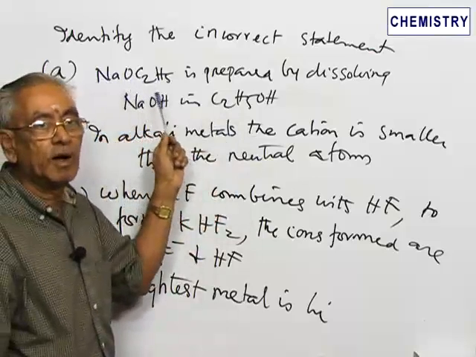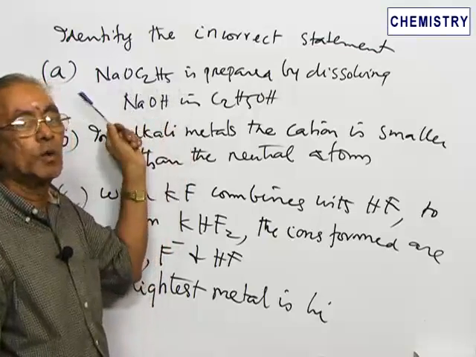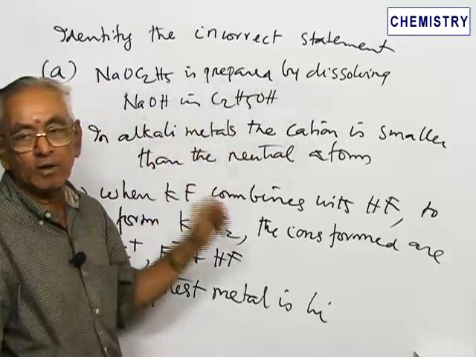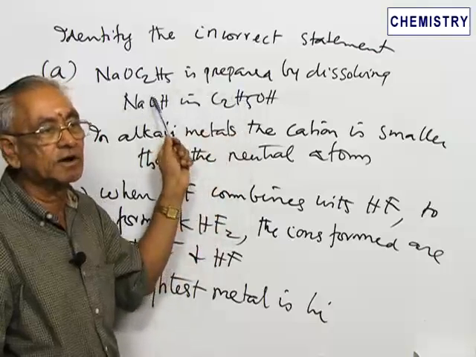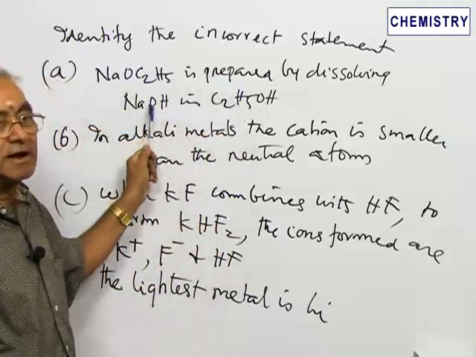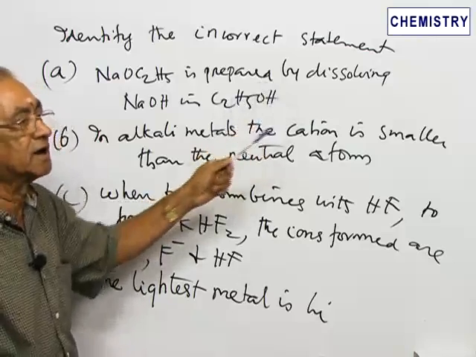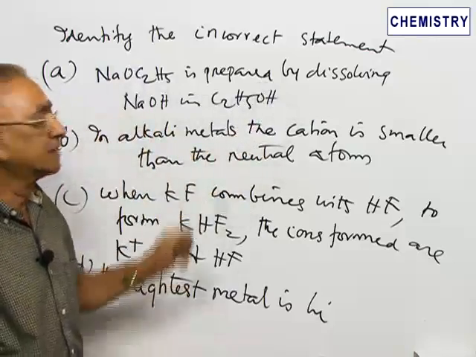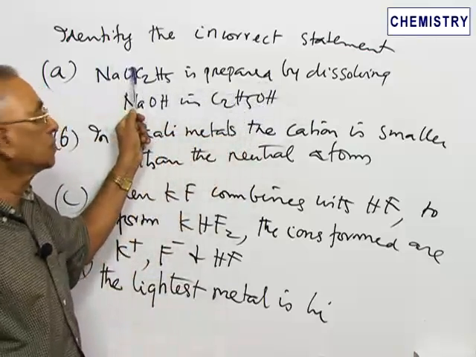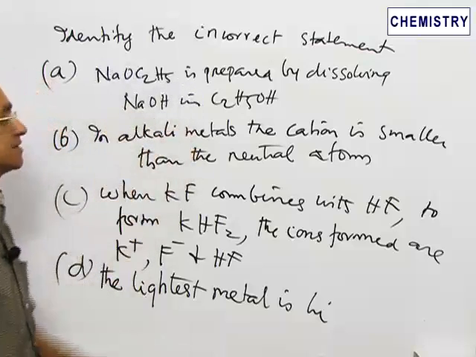What is NaOC2H5? NaOC2H5 is sodium ethoxide, or sometimes it is also written as C2H5ONa. The statement says it is prepared by dissolving sodium hydroxide in ethyl alcohol. Ethyl alcohol is treated with sodium hydroxide to get NaOC2H5. That is not a correct statement, because sodium hydroxide is not a strong enough base to react with ethyl alcohol to remove that hydrogen to form NaOC2H5. Actually, sodium metal is used, C2H5OH plus Na will give NaOC2H5, but not sodium hydroxide. So statement A is not a correct statement.